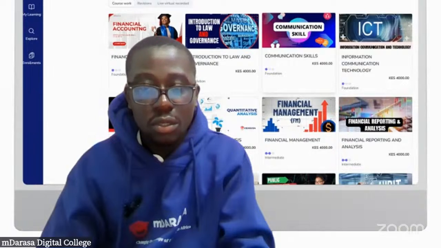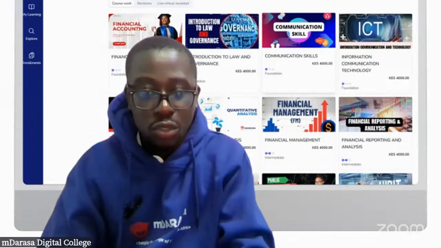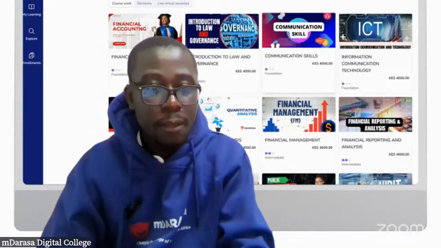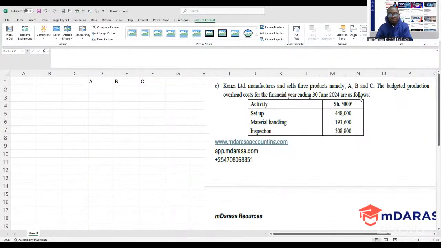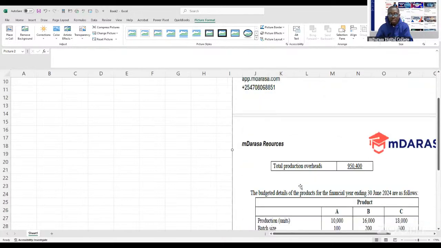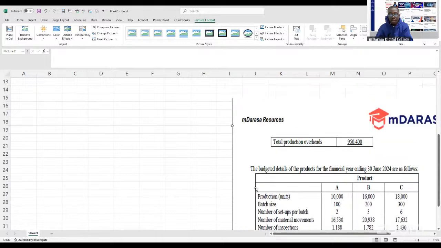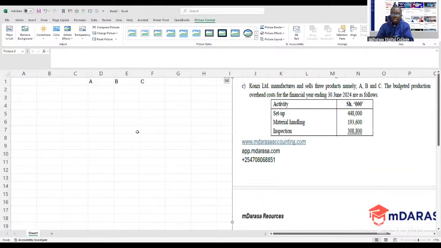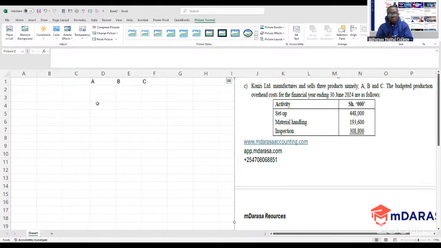So there we go. I've seen the question here in our Excel. So we've identified that in this case we are looking at 3 products, that is A, B, and C. Remember, the whole concept of budgeting is we want to do allocation. That is the whole concept of budgeting. And what are these costs that you want to do allocation on?